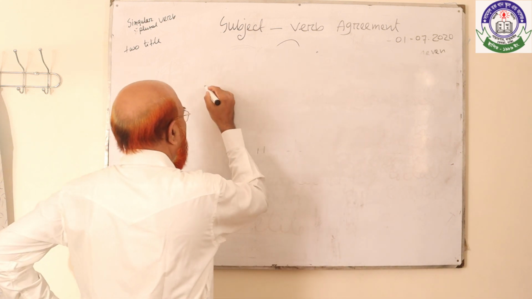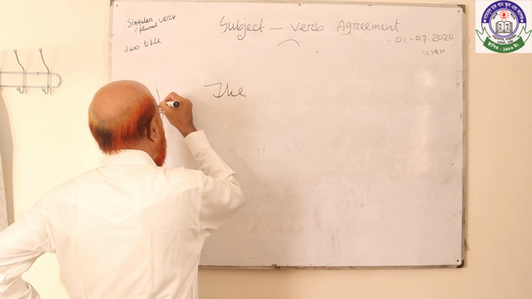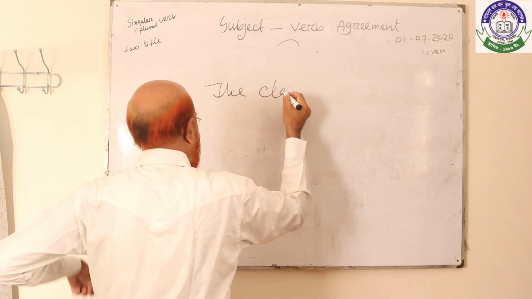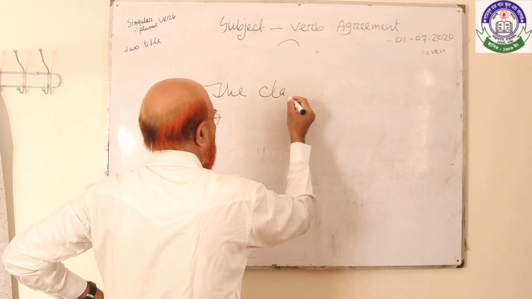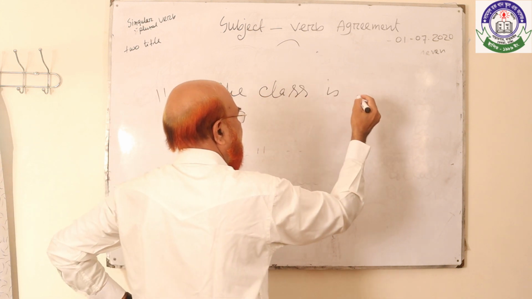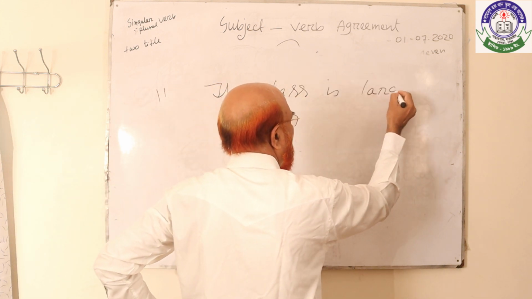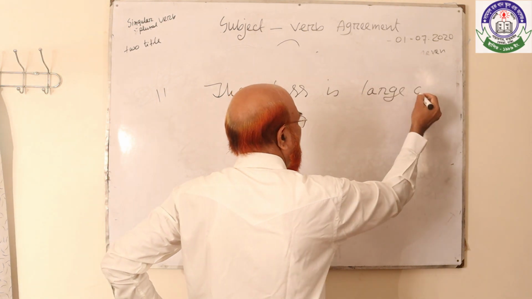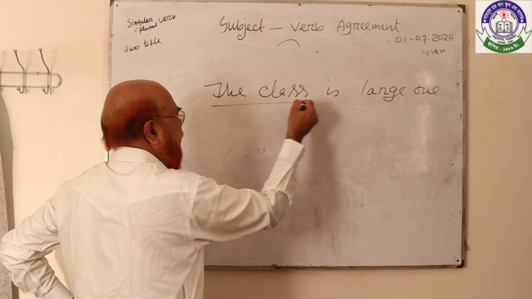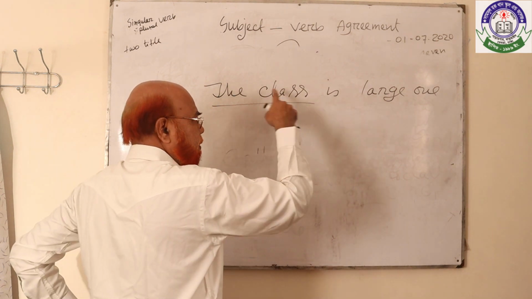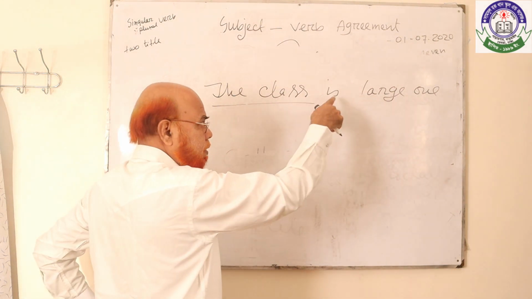As for example, the class is large. Students, here the class is a collective noun, so it's undivided, so it's "is".